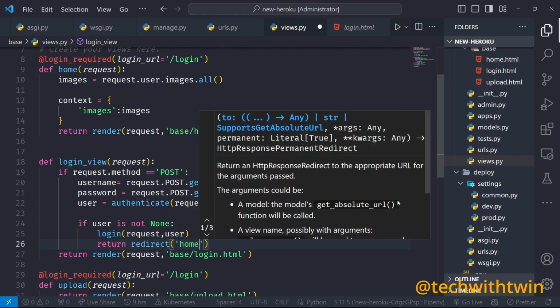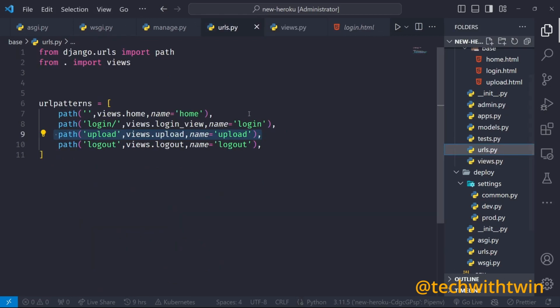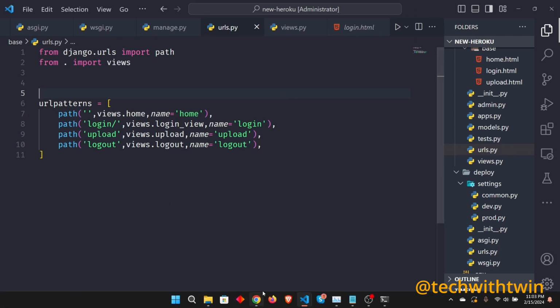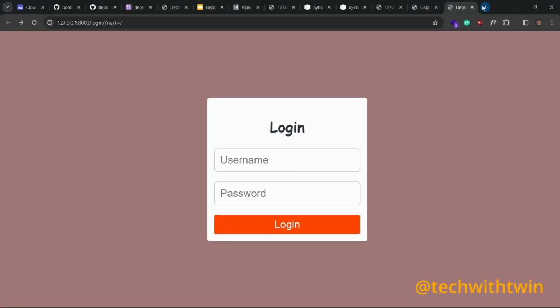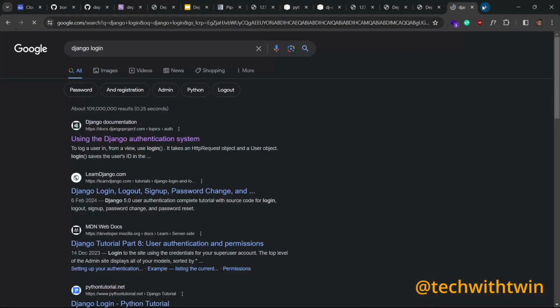Why am I saying home but not /home? Because if we go back to the URLs, we assigned a name to our home route. And then you can be asking, where is this coming from? So we can search Django login, using the Django authentication system.